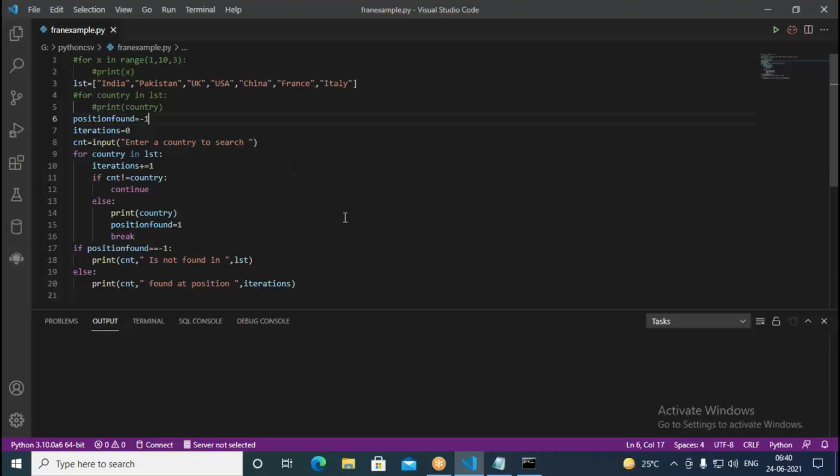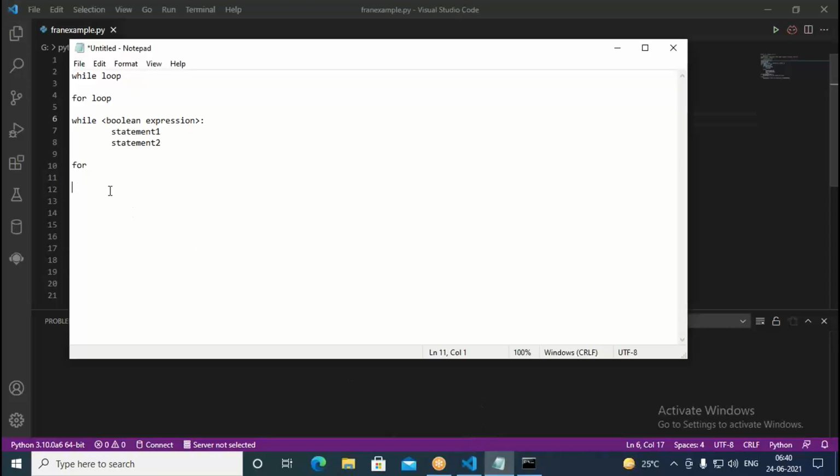Okay, got it. So this way it is retrieving data from the given list and printing in this manner. Now on this, I am sending you some assignments that you have to do on the while loop and on the for loop. So for while loop, what I give you is,